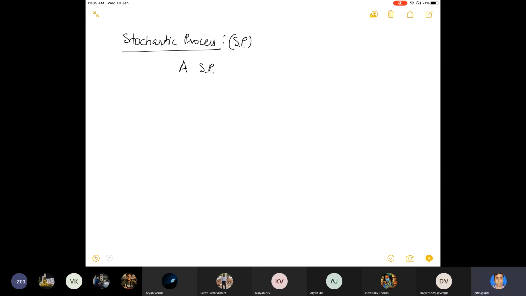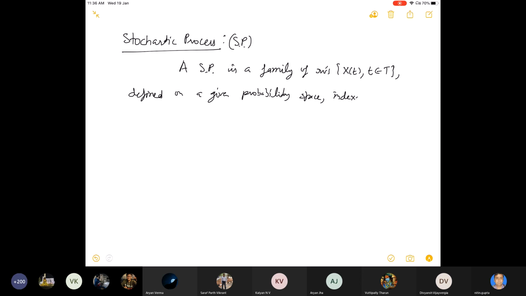A stochastic process is a family of random variables X_t, where t belongs to the index set capital T, defined on a given probability space, indexed by the parameter t, where t varies over the index set capital T.